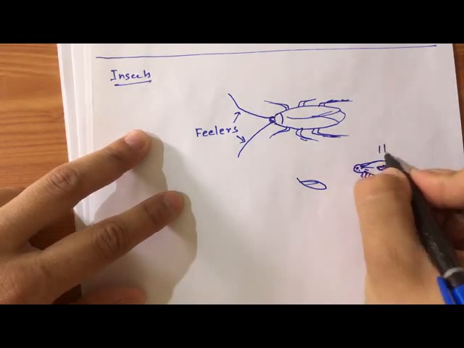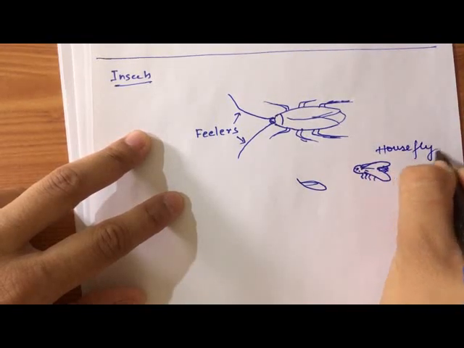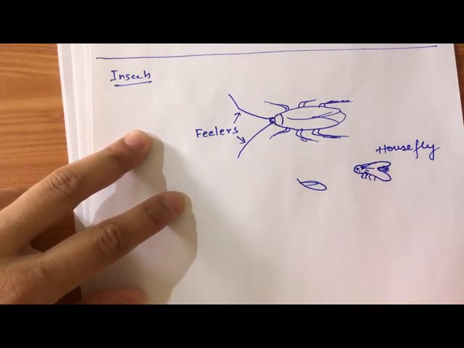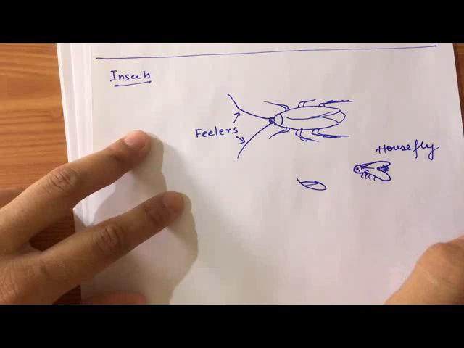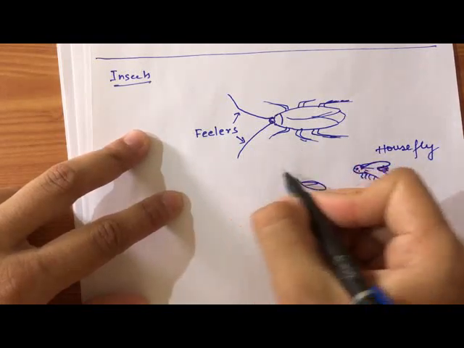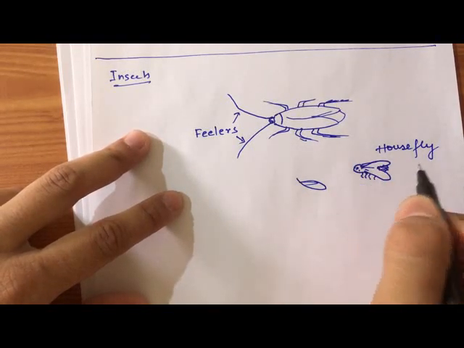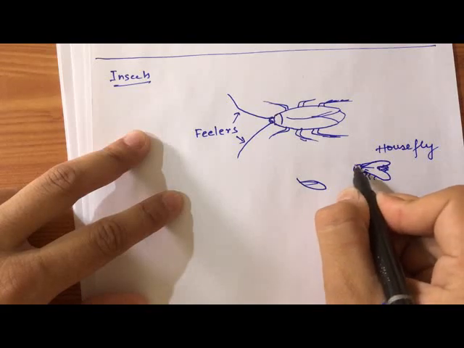In common language we used to call them makhi. Yes, this is a housefly, or in common language we call them makhi. Okay, so they have a general tendency to sit over anything. And these houseflies taste with their legs.